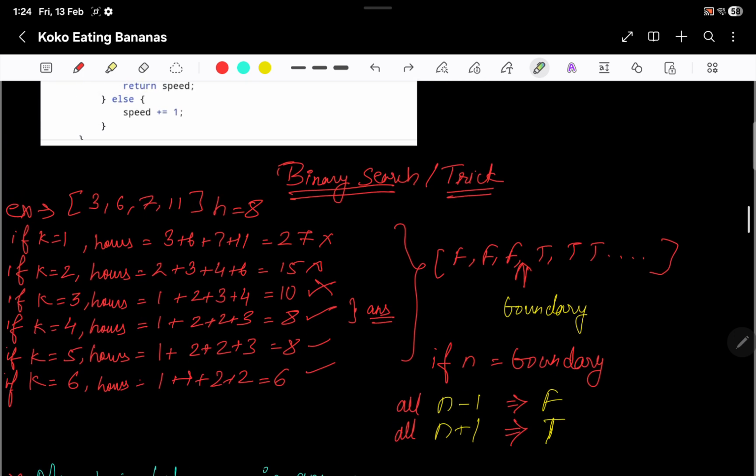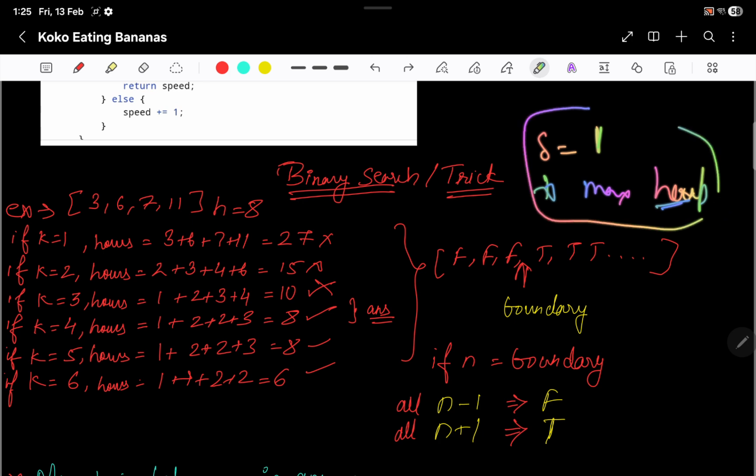Now, with the previous approach, I had a speed from 1 to whatever the minimum value is where the answer comes, but I was incrementing the speed by 1. Can I say that this speed will always be from 1 to the max value of the heap? Yes, I can.